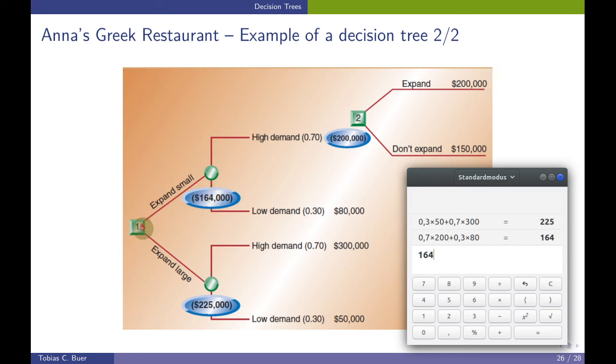So now we have two decisions to make. Expanding small results in an expected value of $164,000, and expand large has an expected value of $225,000. Therefore, when we follow the decision tree approach, the decision we should make is that we expand large today because it has the highest expected value.